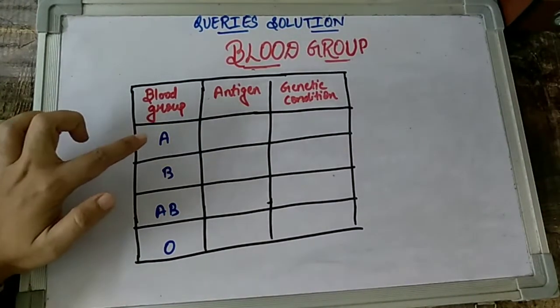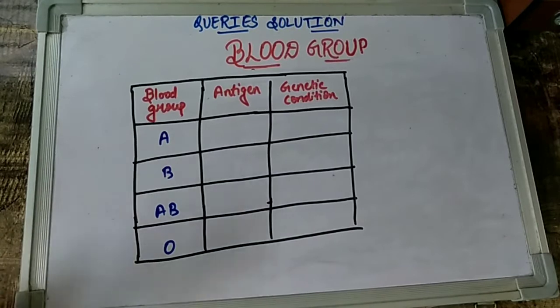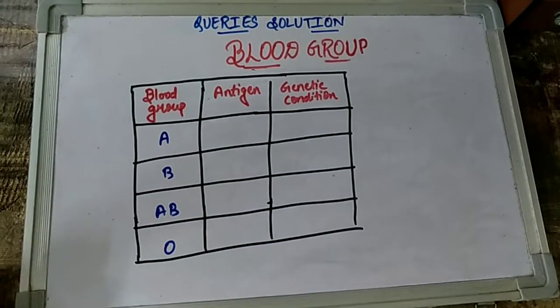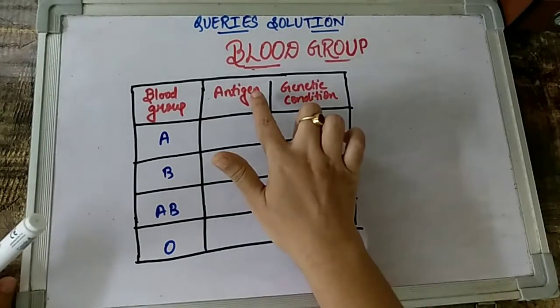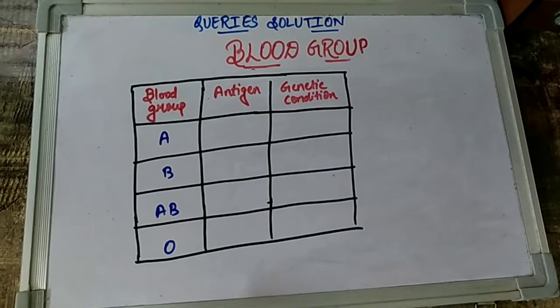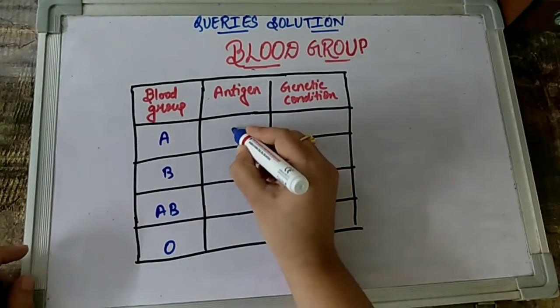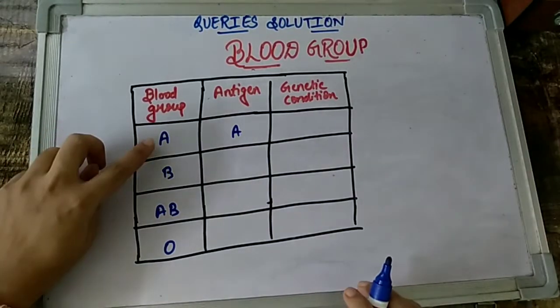Either the person can have blood group A, blood group B, blood group AB or blood group O. So what basically determines, children, the blood group of a person is the presence of the antigen on the surface of RBC. If the antigen A is present on the surface of RBC, then that makes up the blood group as A.